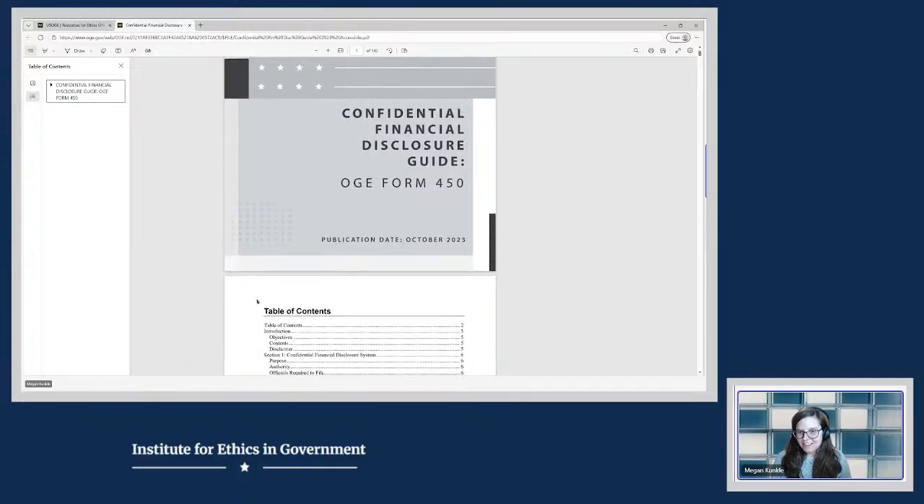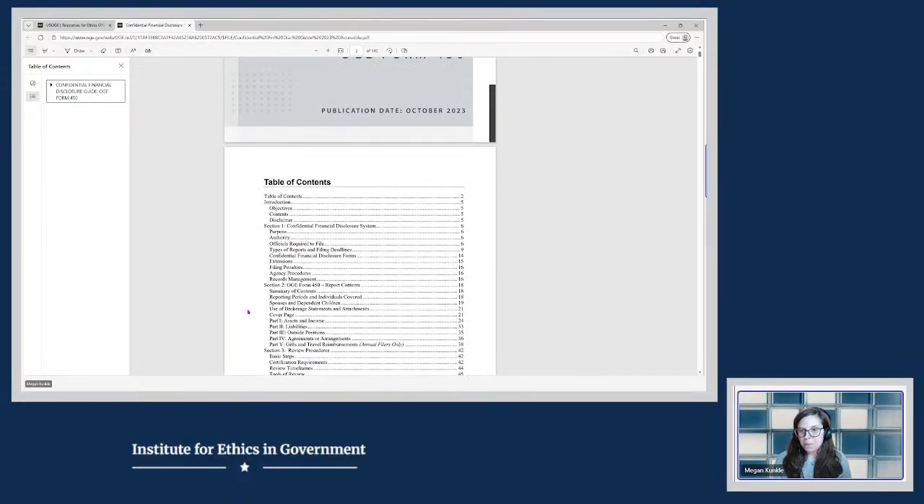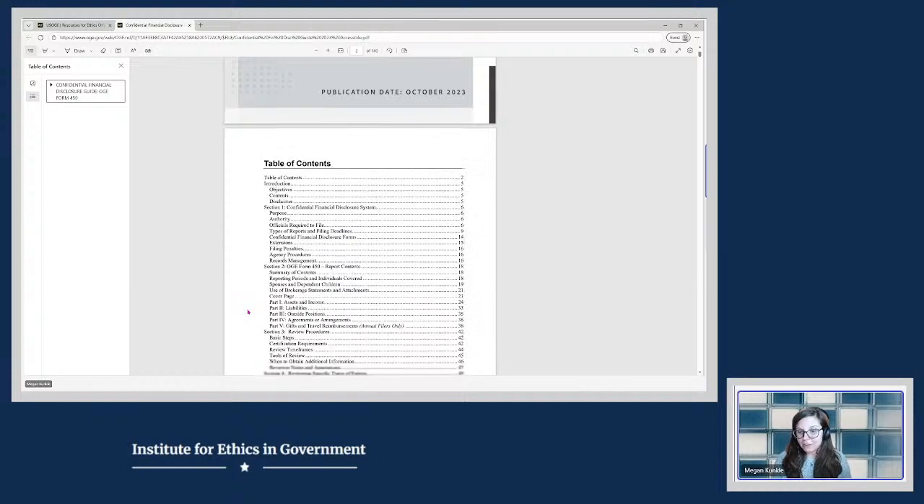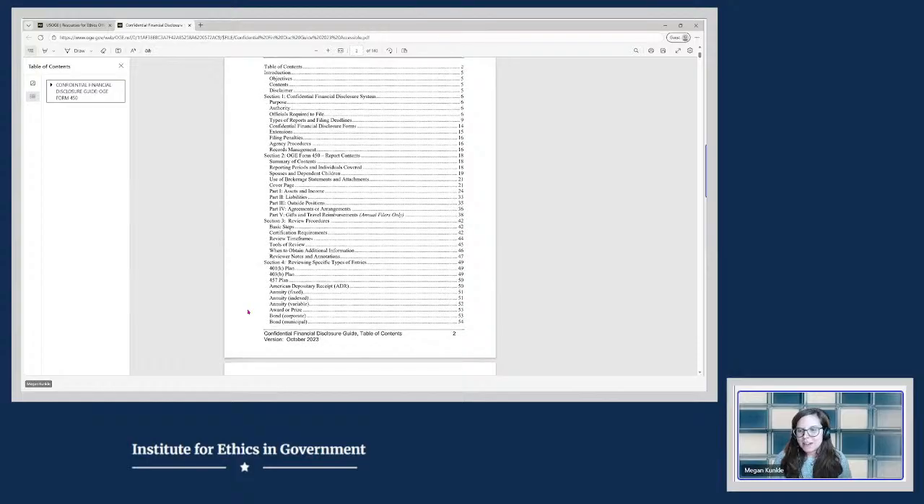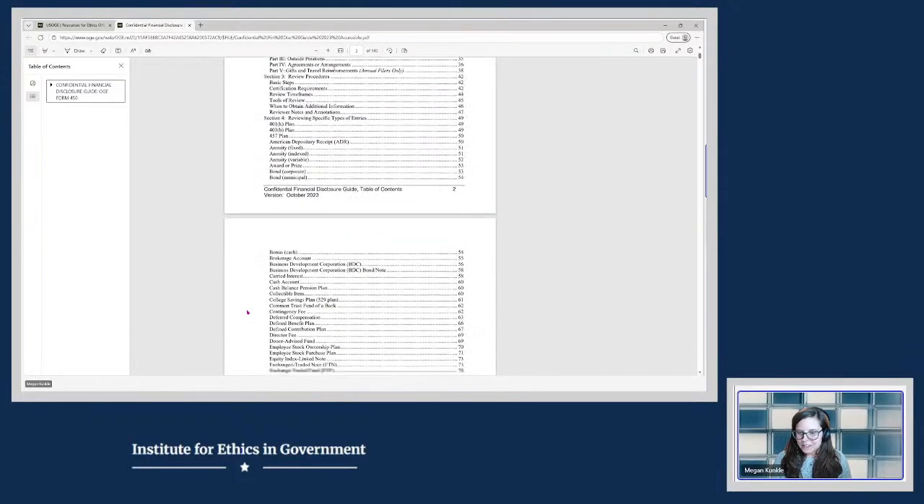Again, there's a lot in this guide to help both reviewers and filers, and it's something that is important to have open as you're reviewing OGE Form 450s.